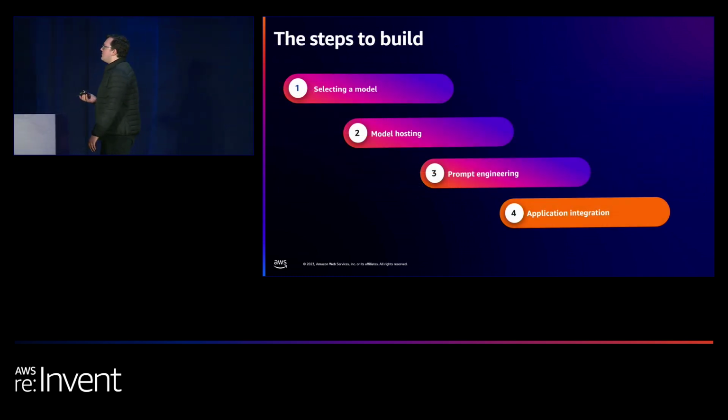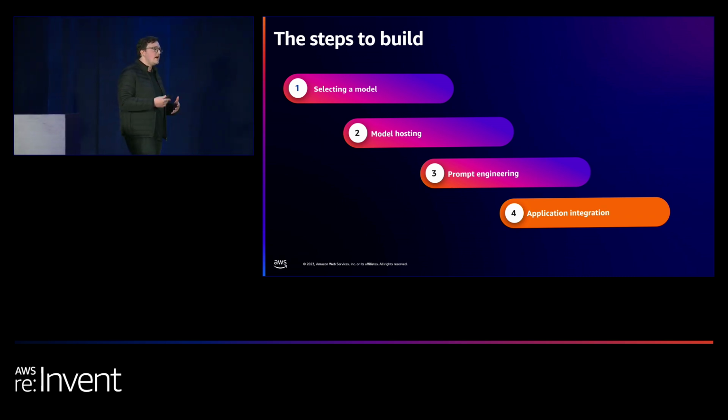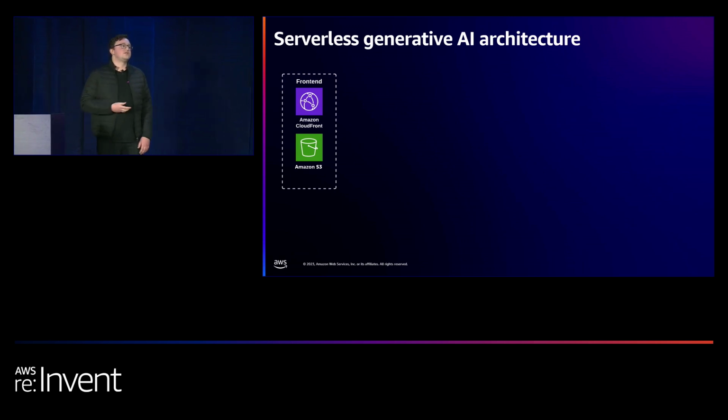So we've talked about selecting a model. We've talked about hosting it in a fully serverless way. We've talked about the art of prompt engineering and how inference parameters can be useful. But now we're going to put all that together, see what model we're going to use, and see what code it takes to get this to work. Before we get to the code, we can talk briefly about the architecture. I mentioned before, I'm a big fan of serverless.